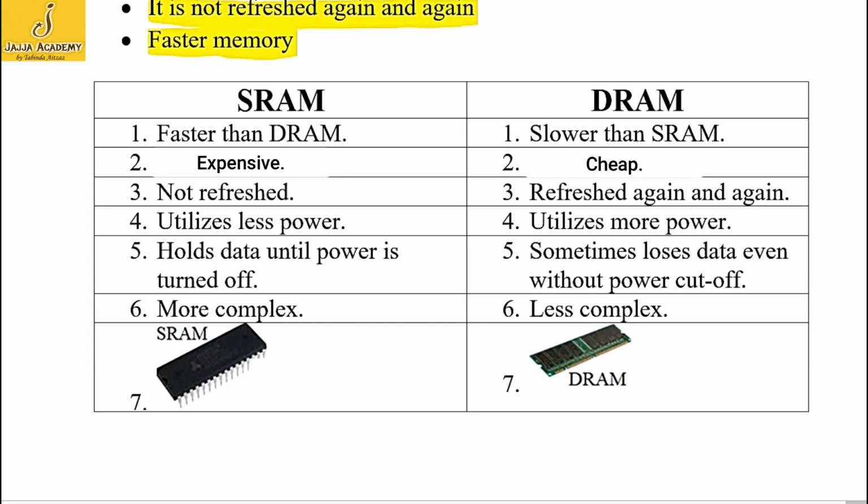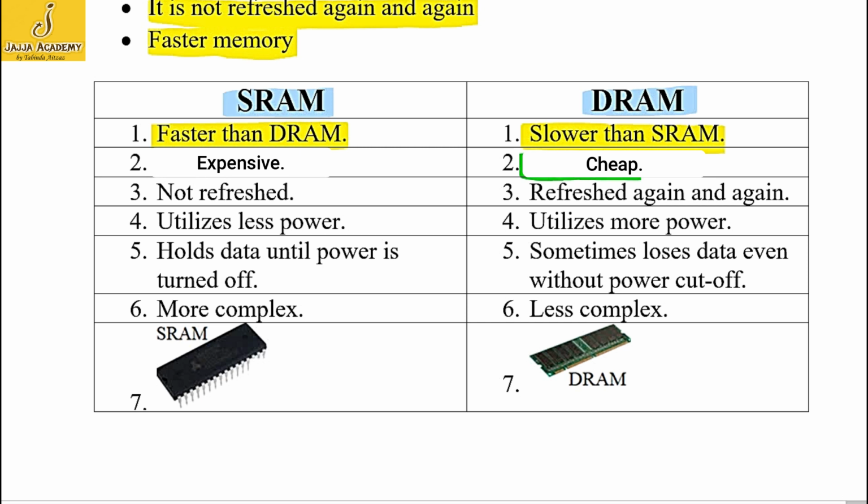Let's see the difference between static RAM and dynamic RAM. Static RAM is faster than dynamic RAM and dynamic RAM is slower than the static RAM. SRAM is an expensive memory, whereas dynamic RAM is a cheap type of memory as compared to SRAM.